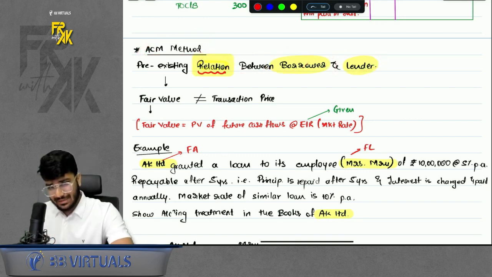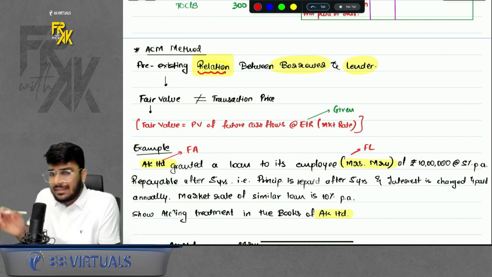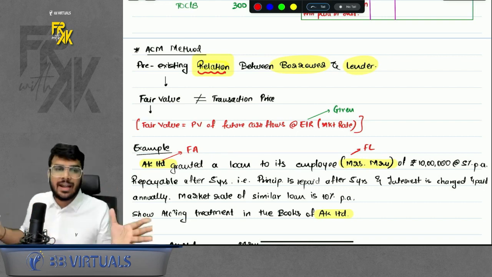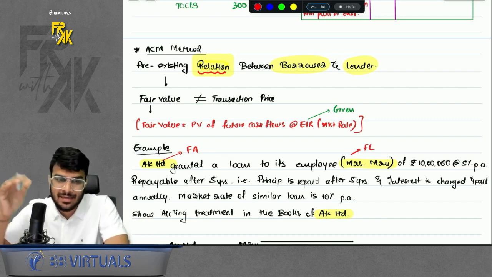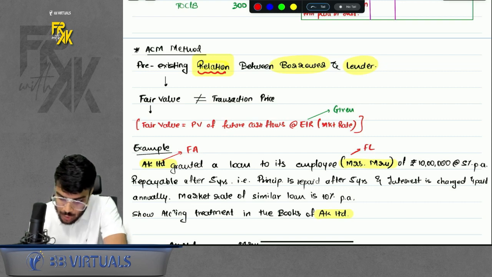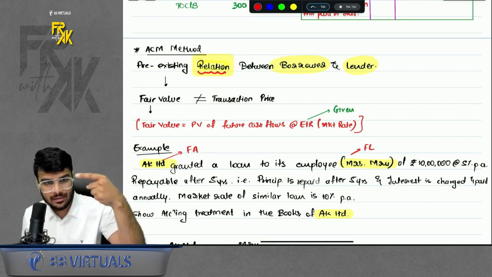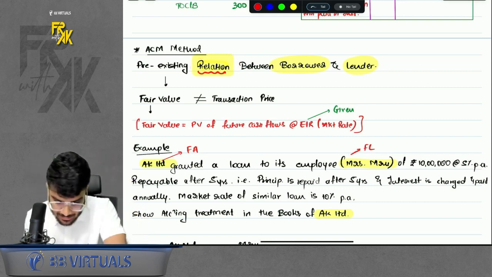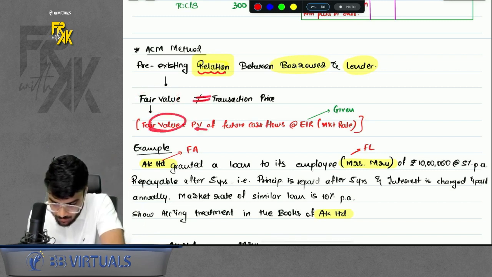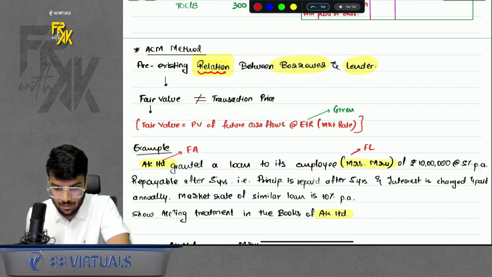Now the next part under our ACM method is where there is a relationship between the borrower and the lender. So what is the meaning of this? That means the party who is taking the loan and the party who is giving the loan, both are related. Related means there might be some relationship of parent, subsidiary, employer, employee, for example, right? So whenever there is a relation, I already told you, if it falls under the 3 cases, relationship, CFI or level 1 input, you will compute the fair value. That means here your fair value will not be equal to your transaction price. Here your fair value will be equal to present value of future cash flows at EIR, right?